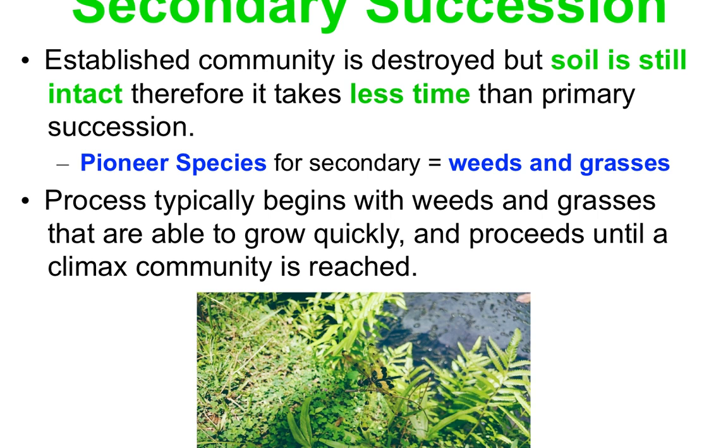Secondary succession has an established community that has been destroyed, but the seed bank and the soils are still there. So it's going to take a lot less time than primary succession for something to come back. A pioneer species for secondary succession is going to look a little different. It's going to look more like weeds and grasses. This process typically begins with the weeds and the grasses because they are able to grow very quickly and their reproductive seeds are still there in the dirt and soil. And so this will proceed again until a climax community is reached.